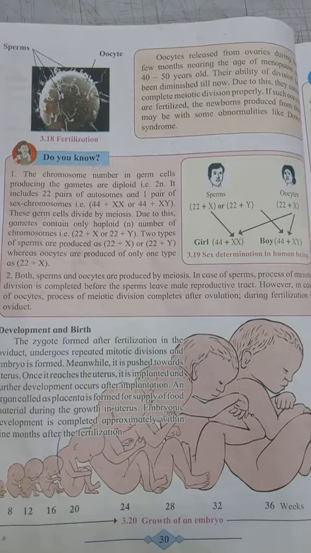If the male's Y chromosome combines with the female's X chromosome, then the child is a boy. In this way, the man is totally responsible for the sex of the child.